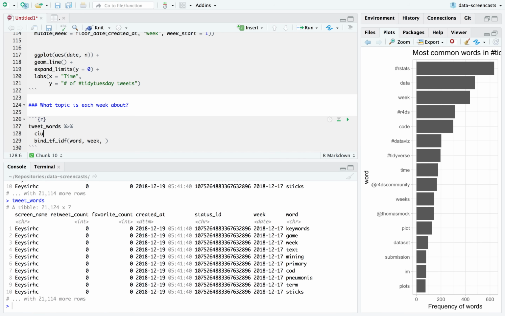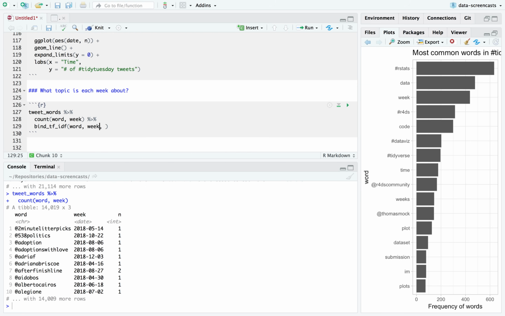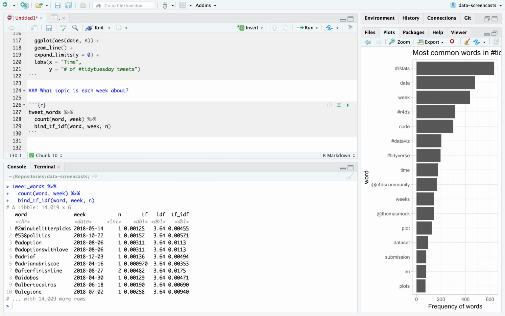Oops, I actually need to first count word and week. And then I'd say bind it, and the number is n. Now I have a TFIDF. That is the term frequency of each word within the week. And then it's inverse document frequency, how specific that word is to this particular week. I still want to remove ones that are really rare overall. Maybe? Yeah, maybe not. I'm going to try without removing ones that are really rare.